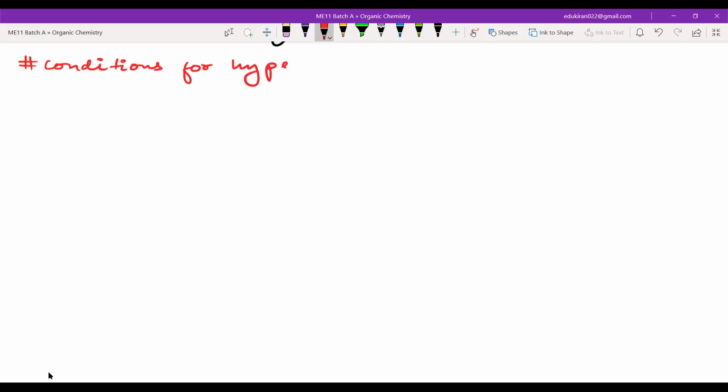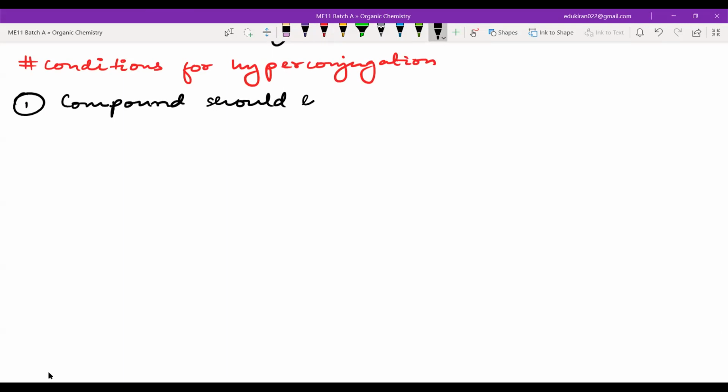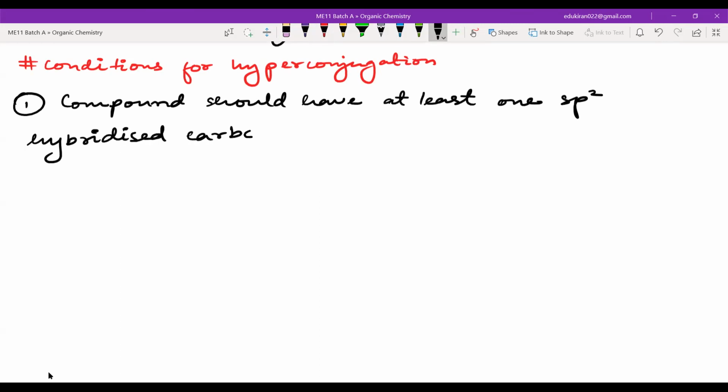The first condition is that the compound should have at least one sp2 hybridized carbon atom.